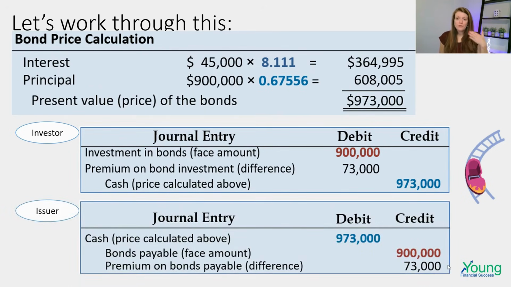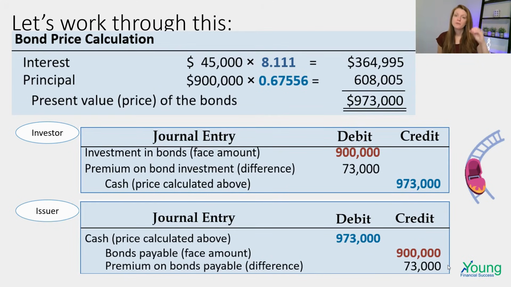For the issuer, Coaster Kingdom, the one that's in debt to Fun Time, they're just going to do the opposite. They're going to show cash coming in of $973,000, but then they're going to show bonds payable. They owe $900,000 in 5 years. And then that difference, the $73,000, is going to be an adjunct liability that is premium on bonds payable. So you would see on the liability section of the balance sheet, bonds payable $900,000, and right below you would see premium on bonds payable $73,000. So then the carrying value is $973,000.